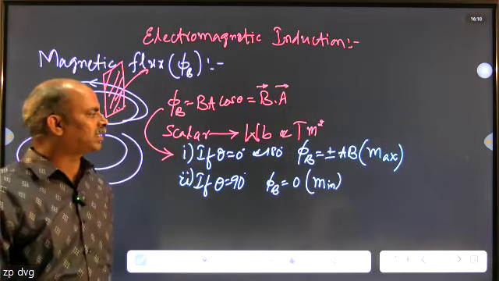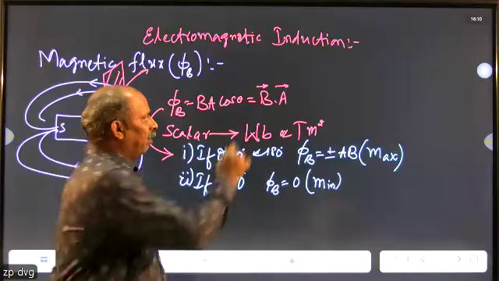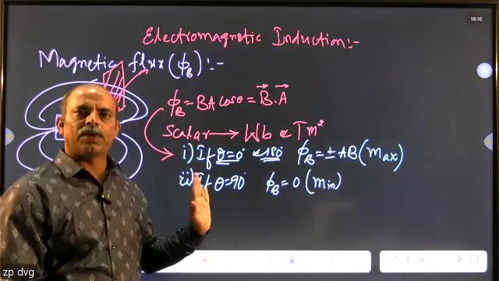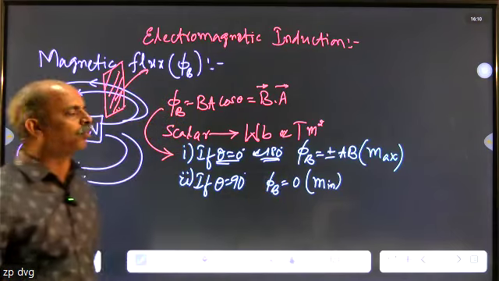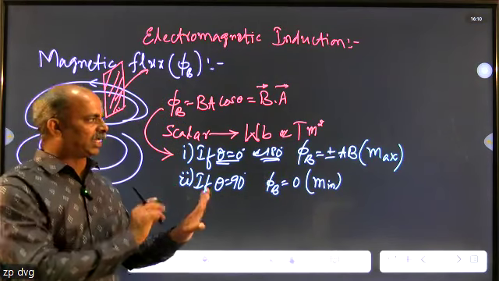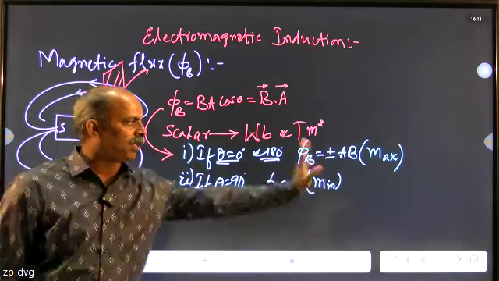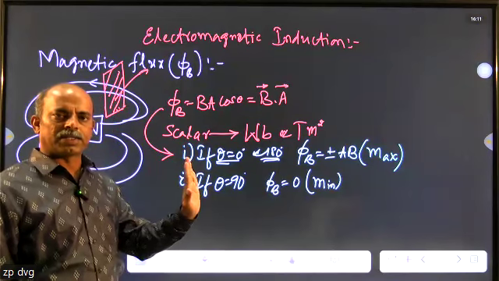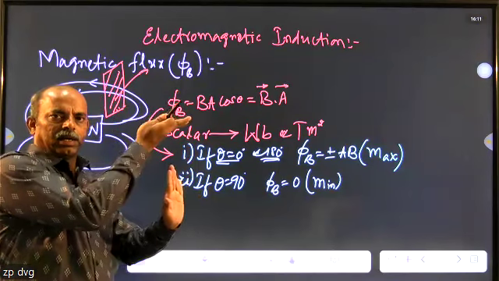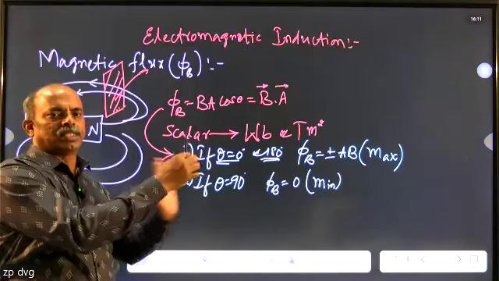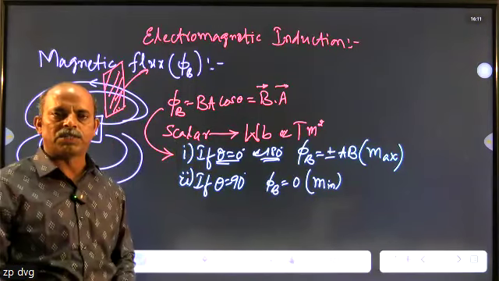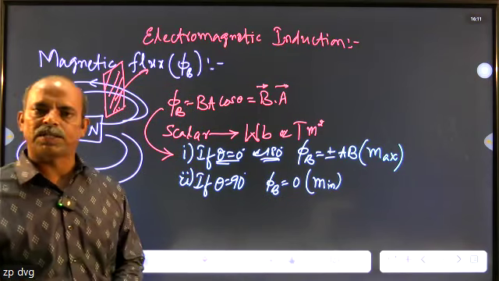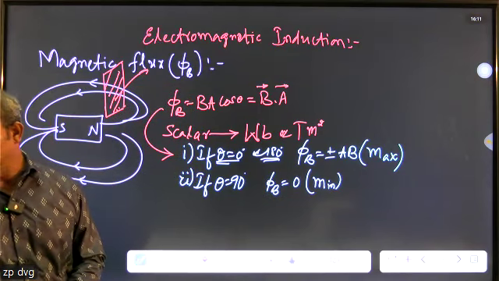So the flux is maximum when both A and B are either parallel or anti-parallel to each other. It means if the direction of the magnetic field and the direction of the area vector of the coil are along the same direction or in opposite direction, then the magnetic flux is maximum. The value is given by AB. And if both are perpendicular, if this is the direction of the surface and upward is the direction of the magnetic field, if both are perpendicular to each other, in that case, the magnetic flux value is minimum. And from this, the flux value may be positive, negative, as well as 0. All three possible values can exist.